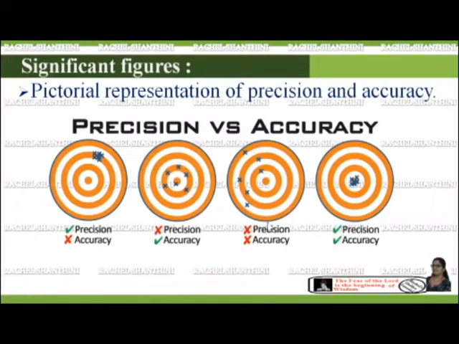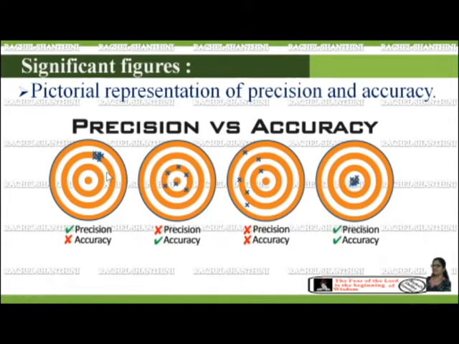This is the pictorial representation for precision and accuracy. We have to assume the center point is the true value of an experiment, and the blue marks are the experimental results that we obtain. Accuracy refers to how close the measurement is to the accepted value. Precision refers to the closeness of the measurements to each other.